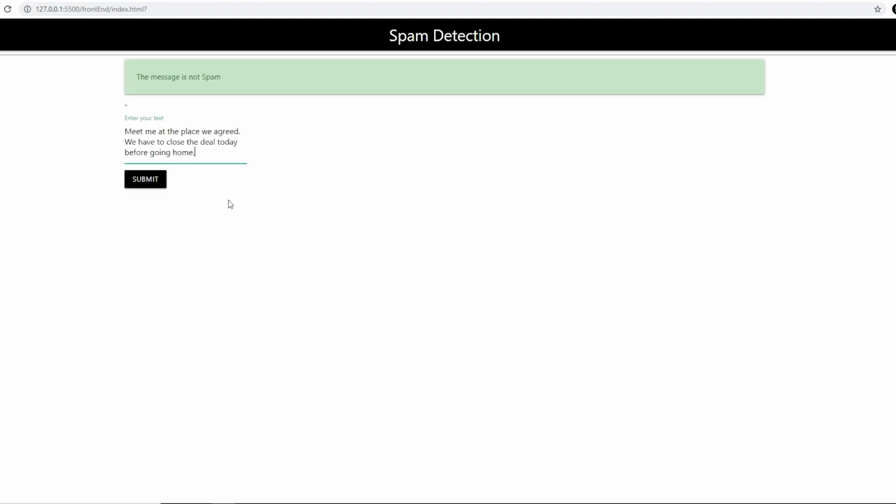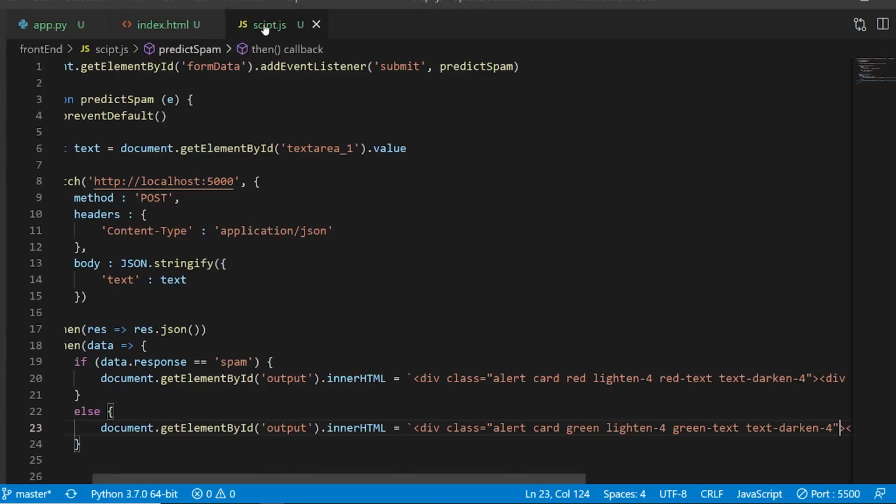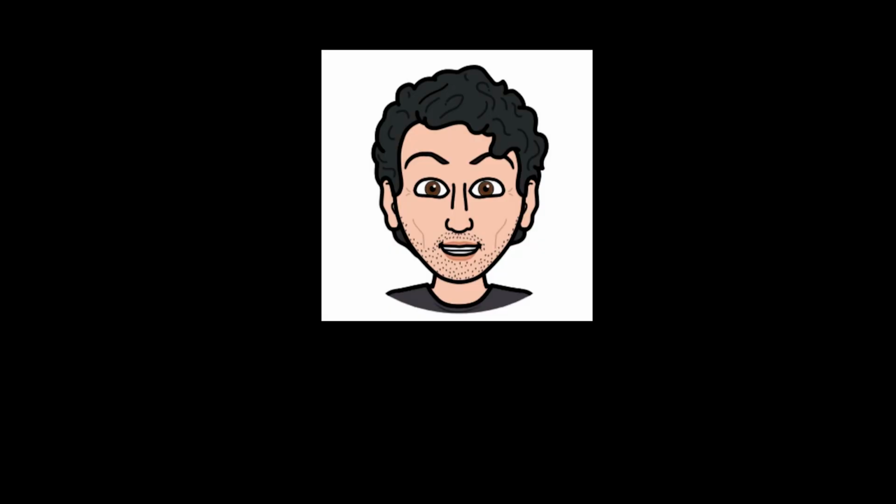And similarly, if I check for, let's say, "Congratulations, you have won $1 million. Send OTP to claim the prize." Okay. And now I'll say submit. It says the message is spam. Okay, so this is the way it works, and this is a really great one. For the first time I have used the Materialize CSS.